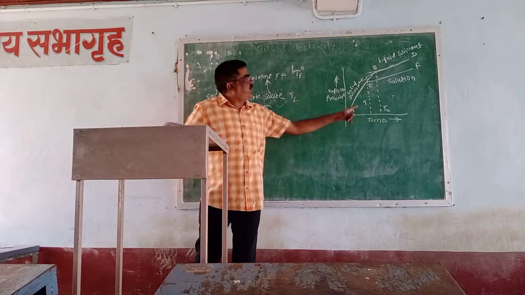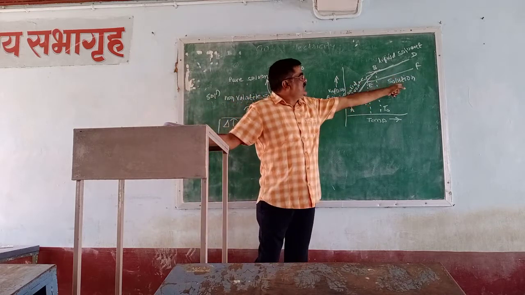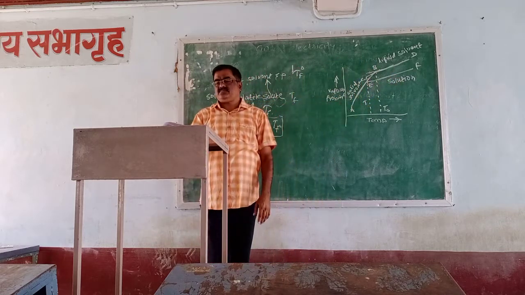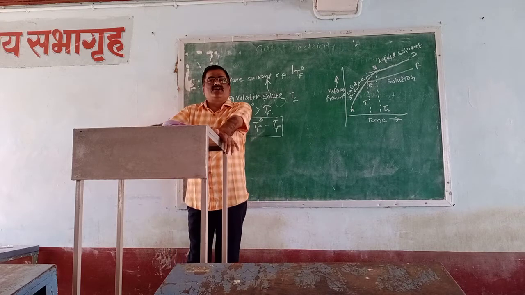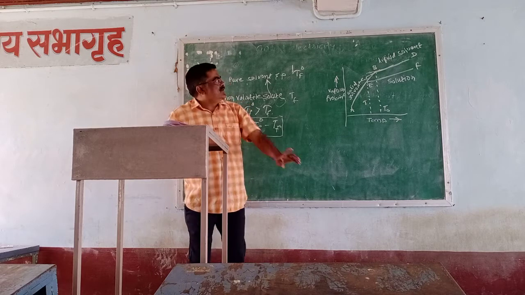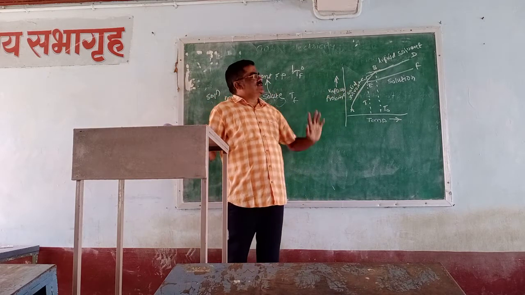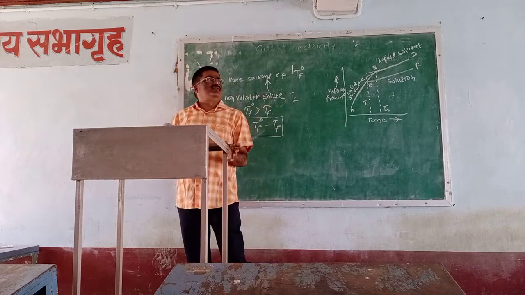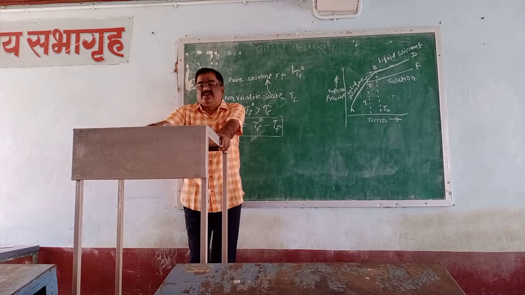And EF is the vapor pressure curve of the solution, which always lies below that of the pure solvent. The vapor pressure curve of the solution is always found below the vapor pressure curve of the pure solvent.